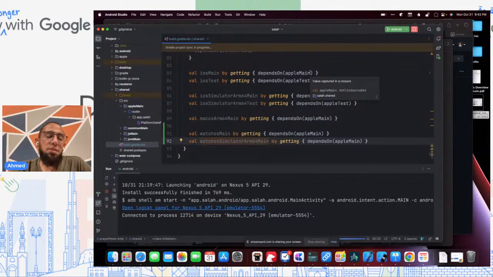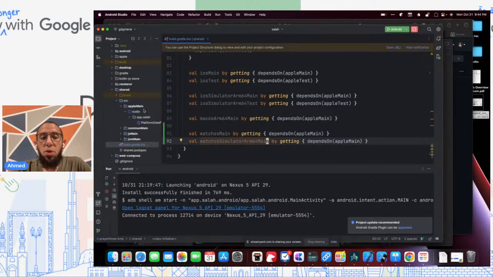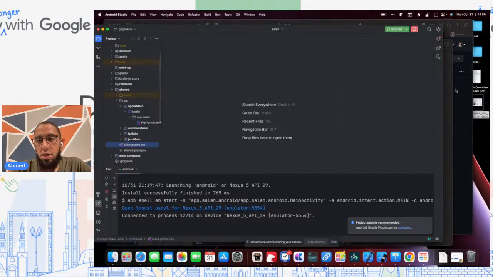And from the shared code perspective, we're done. We don't need to do anything else. And as another argument for not using expect actual, if this weren't an expect class, we probably wouldn't even need to do this, right? Because the interface could be in common main, and then we don't need to actually implement it directly once for Apple main, once for JS main, once for JVM main, but we actually might provide it as an argument from the actual native code. But anyhow, we're done with the shared side now.